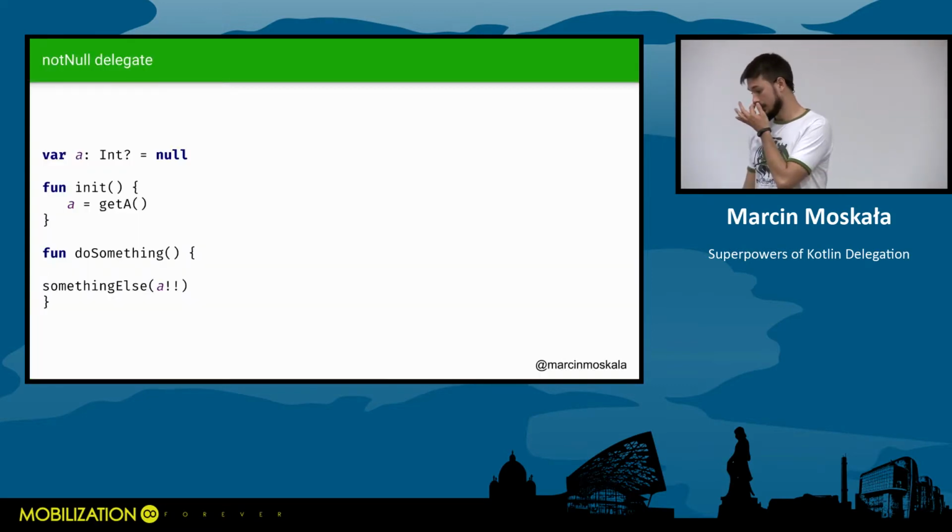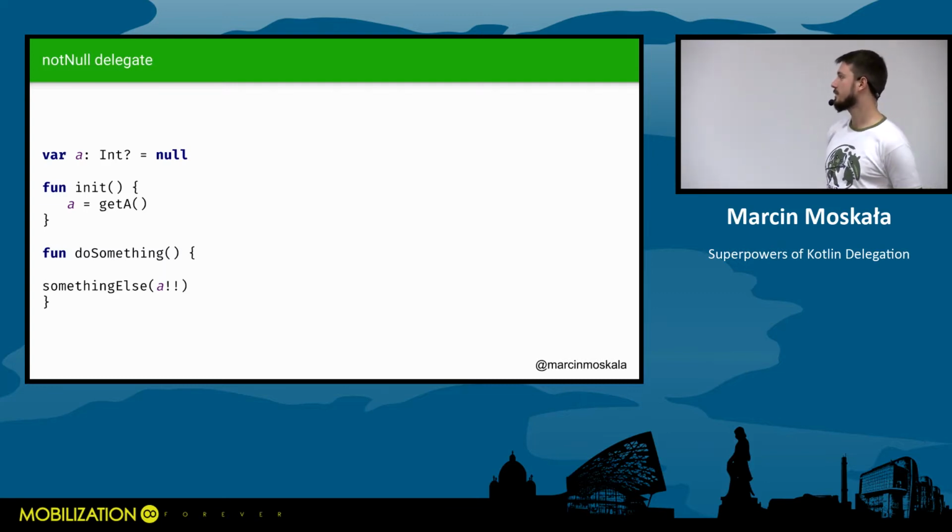The first of them is notNull. The classic problem is that sometimes we don't have a value during class creation. We need to provide it a bit later, like in an init block. And if we don't have any special support for that, we need to make this value nullable.